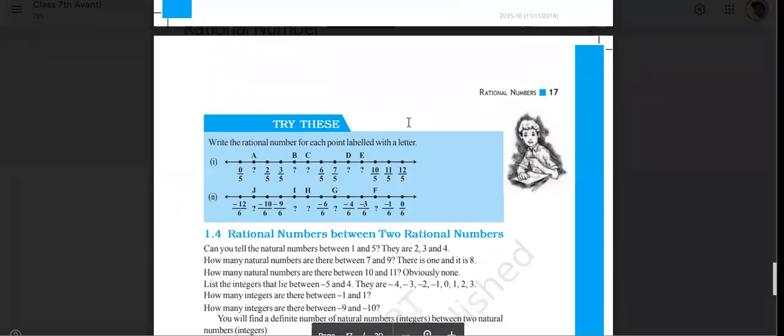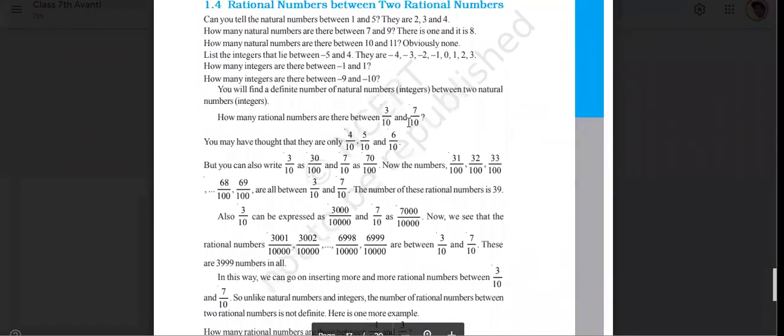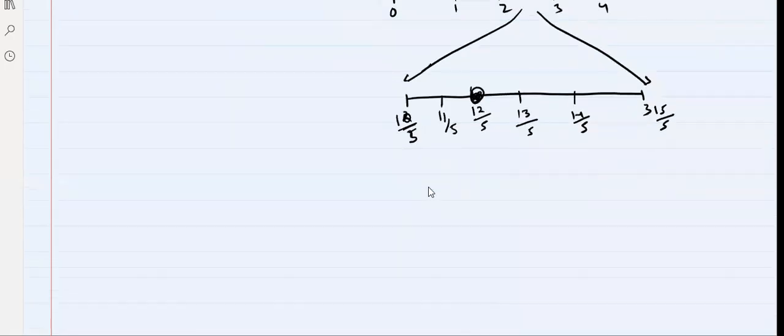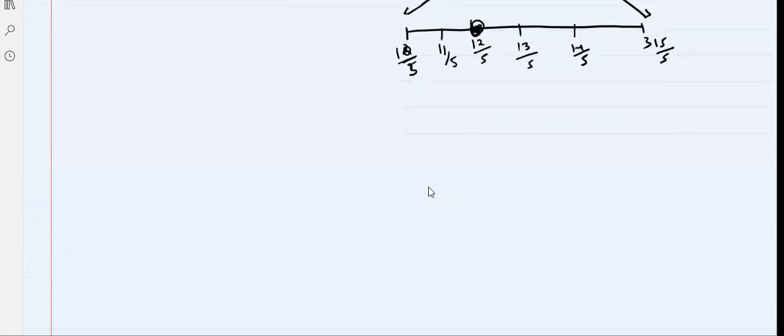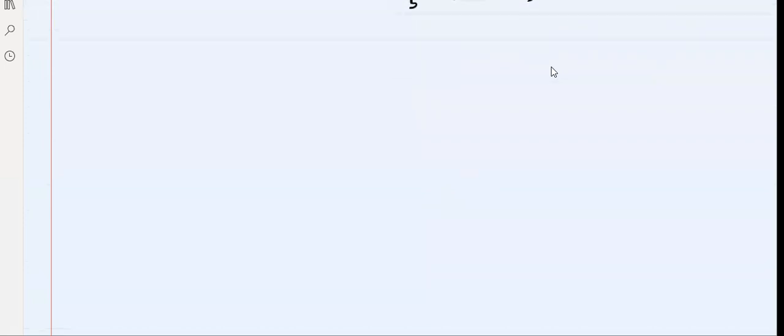Right, everyone? Okay. Now, rational number between two rational numbers. I hope all of you remember. Still, we will discuss. Yes, it should be the same. Here, I am very bad at drawing. That's why.